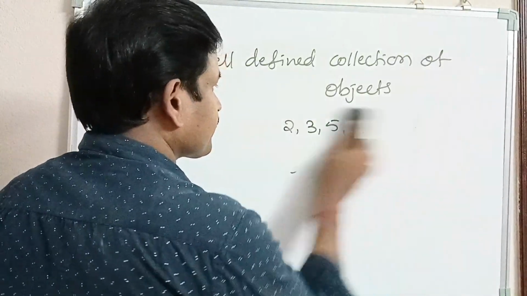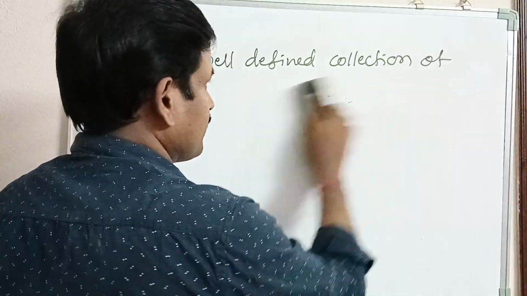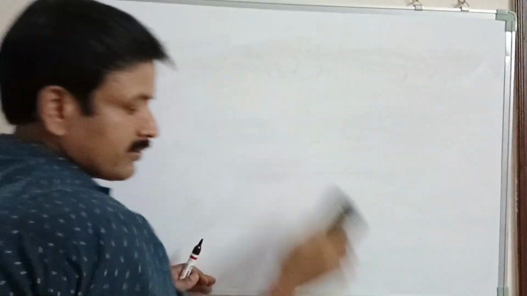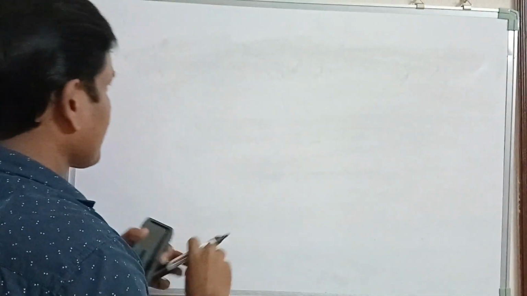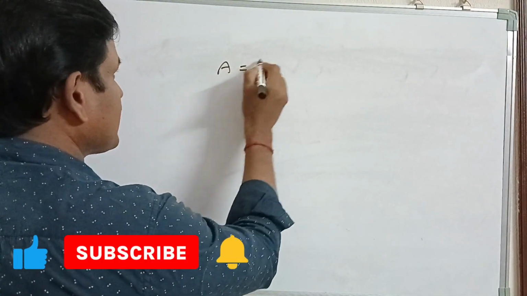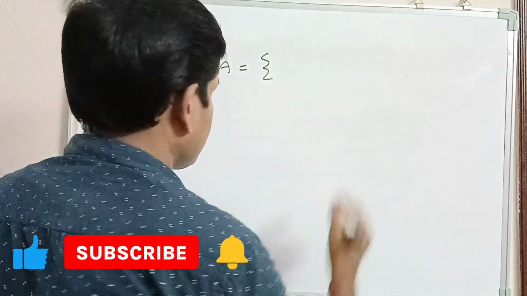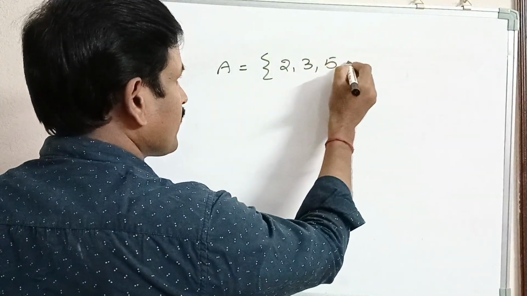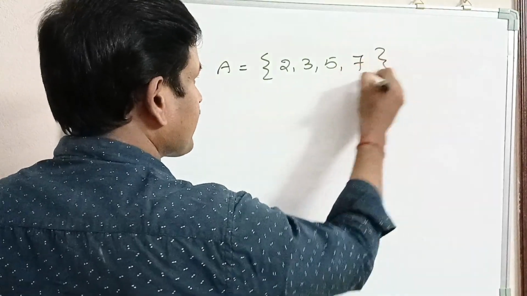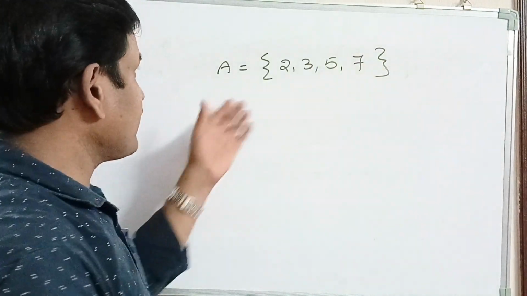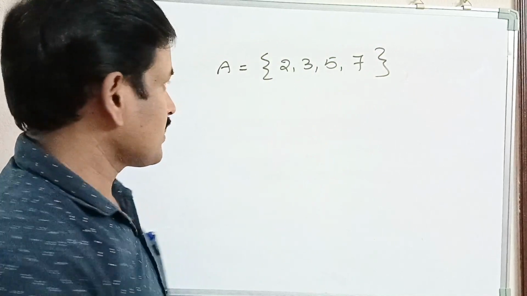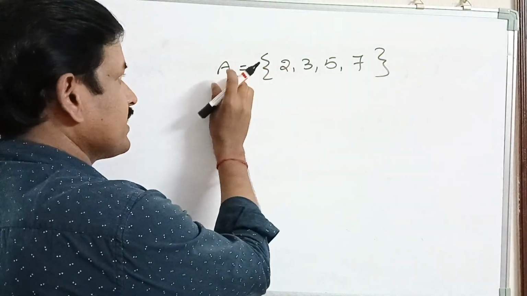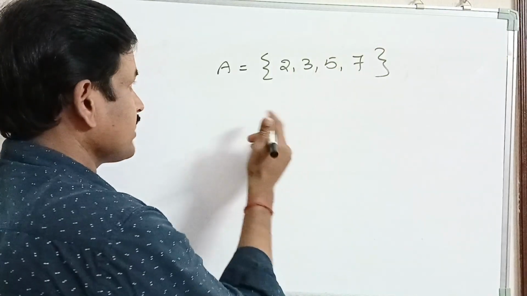Now let us observe different examples. Let A be the set of first four prime numbers, 2, 3, 5, 7. Next, let us see the relation between the set and elements of a set.